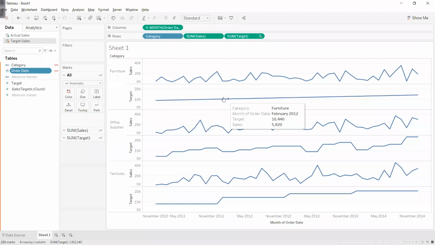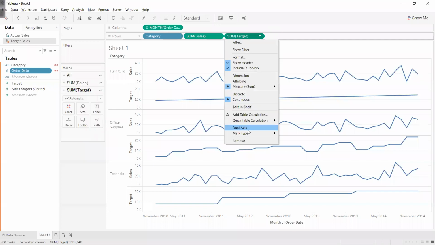Now my task is simple. I already have the actual sales and I already have the target sales. What I will do is apply the dual axis, one chart above another chart.